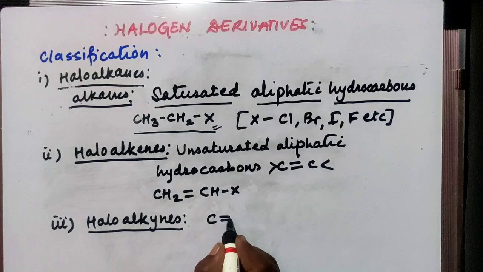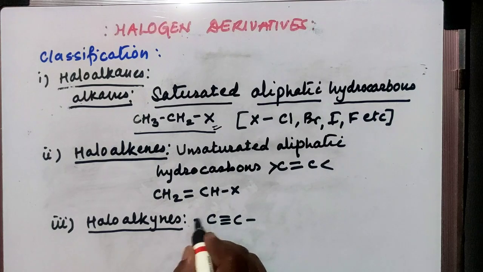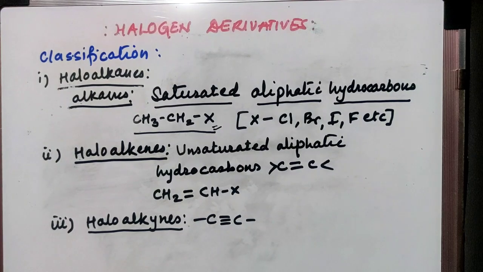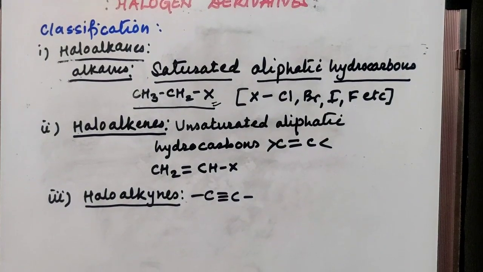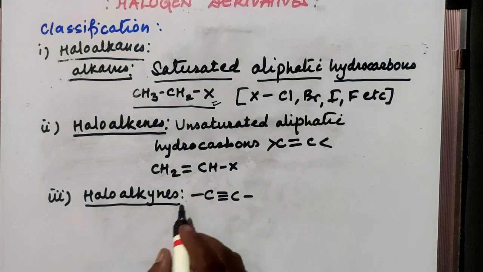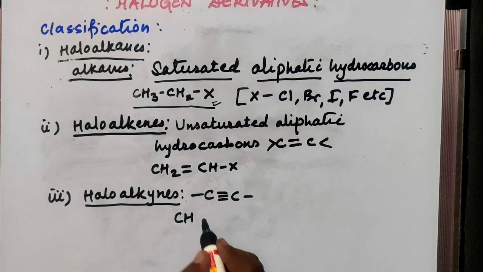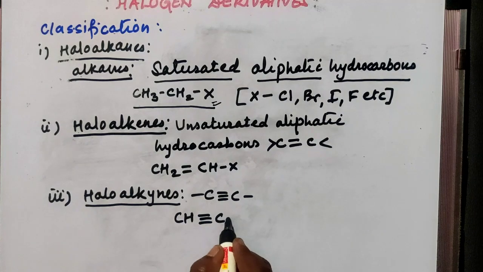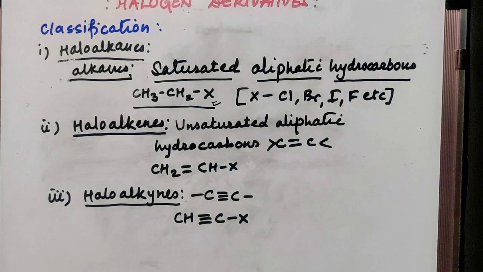Aliphatic means open chain hydrocarbon containing carbon and hydrogen only, and unsaturated means containing a double or triple bond. In haloalkynes, we'll take the example of CH≡CX. Again X stands for either chlorine or bromine or iodine or fluorine.